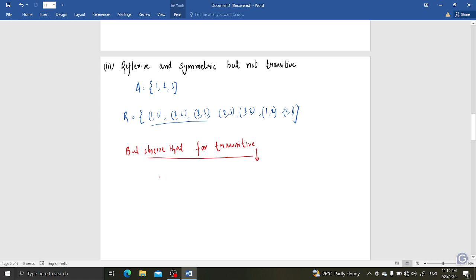See here, 1 comma 2 belongs to R and 2 comma 3 belongs to R, but 1 comma 3 does not belong to R, so R is not transitive, in my opinion.